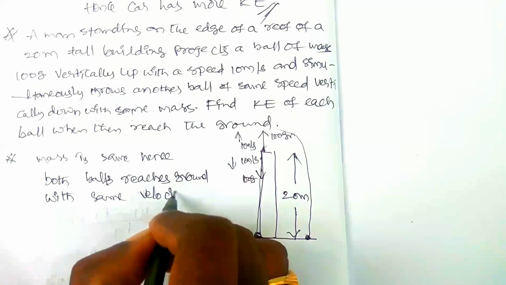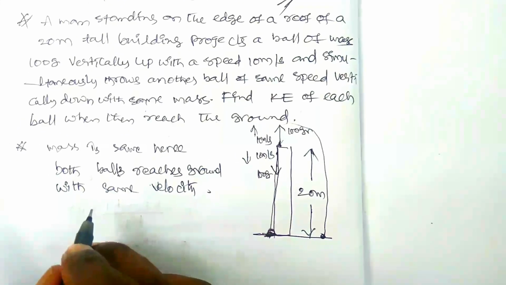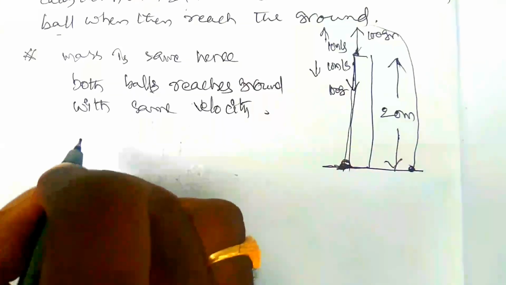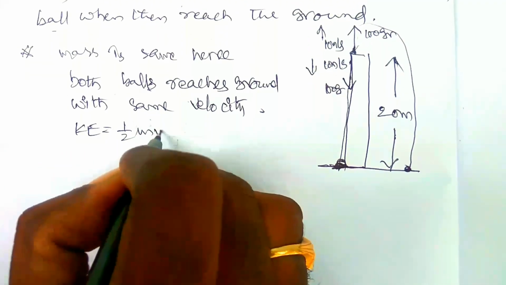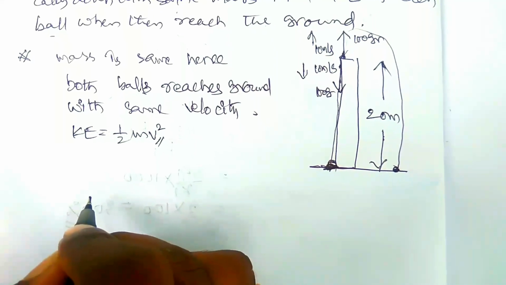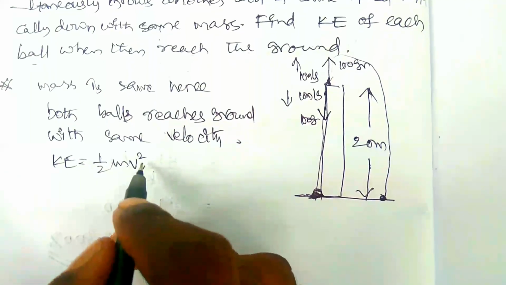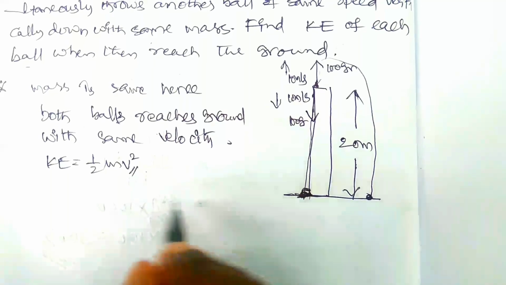Now we have to find KE is equal to half mv square. Here we don't know the value of v square, the velocity at the time of reaching the ground.